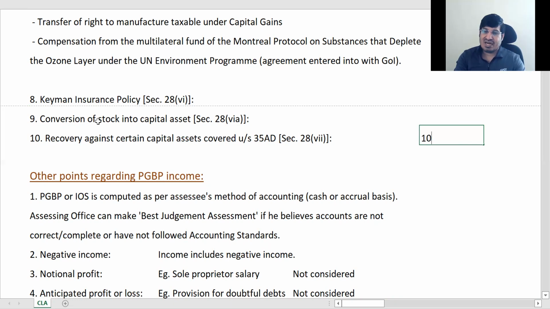So if you are getting 100% deduction, and then you are selling it, and you are recovering say 20, ठीक है, you have got full deduction, फिर आपने इसको बेच दी and you are getting 20 rupees. Okay, so this recovery is taxable under business income. So whatever recovery you get up to the extent of deduction is taxable as business income.